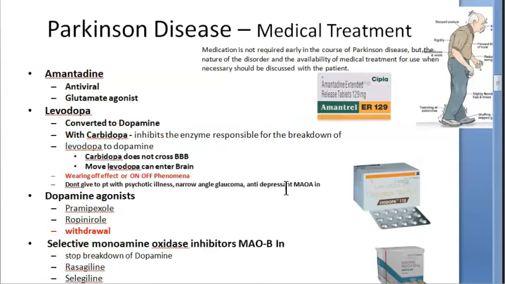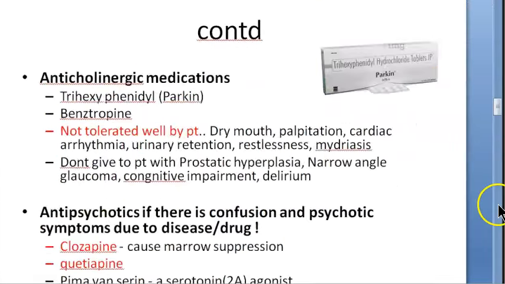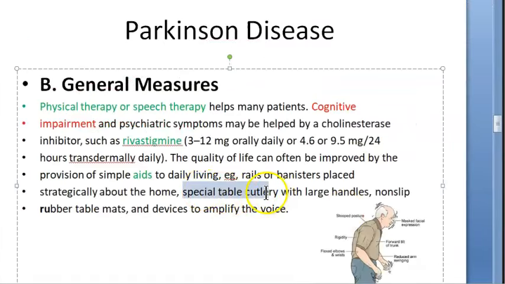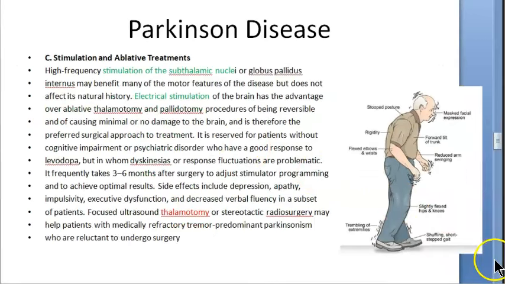Then you give large tables, and the handles of the spoons and all should be big for them. Then non-slip rubber table mats, right? So that things don't slip for them. And then hearing aids, etc. They're talking about. Then coming to stimulative and ablative treatment.